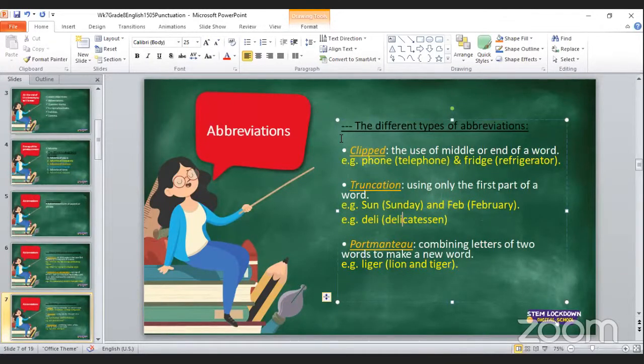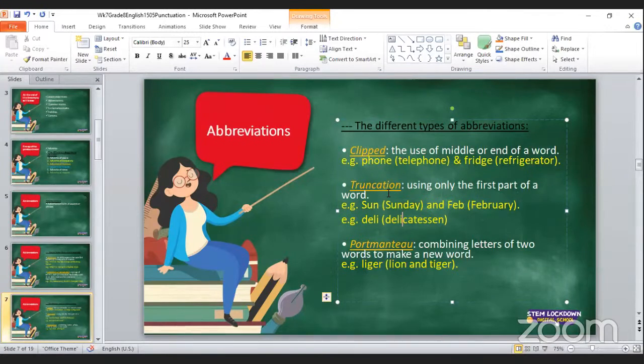Then Nkanka says Dec for December. Yes, that is an example of truncation. Someone asks, is May really a truncation? No, May is not a truncation. May is the complete word, and there is no truncation for it, because when we say May, that is the whole word. It is not the first part of the word, because when we say May, we have taken all the letters which form the word May.